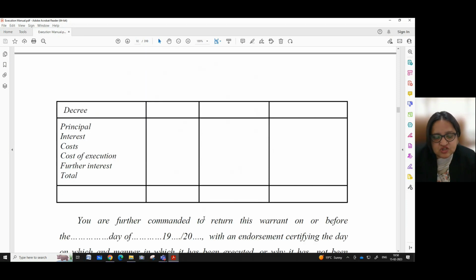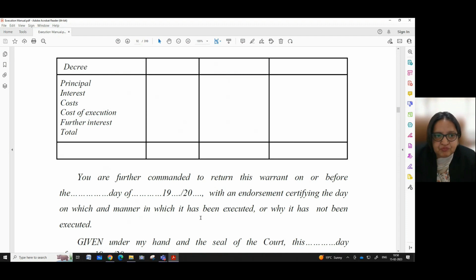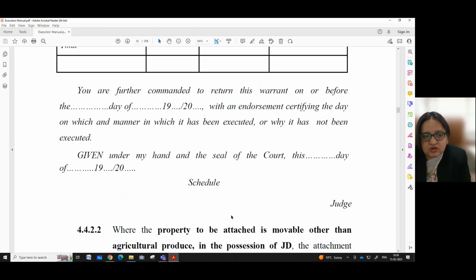This is the schedule which is annexed with the warrant of attachment of the movable property, which includes the decree, the principal, interest, cost of execution, further interest, and total. You are further commanded to return this warrant on or before the dash day of dash, the particulars on which the warrant is to be returned by the bailiff, with an endorsement certifying the day on which and manner in which it has been executed, and or why it has not been executed.